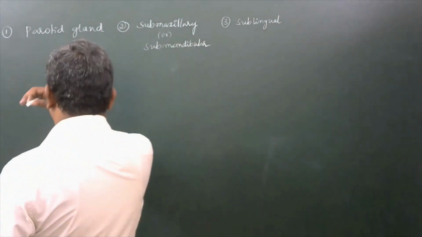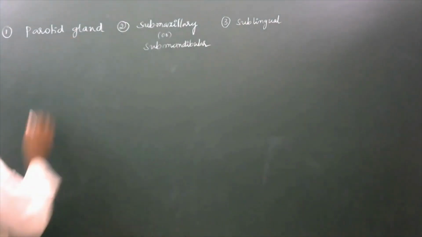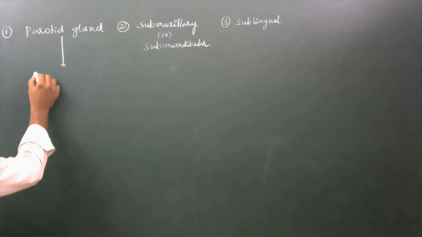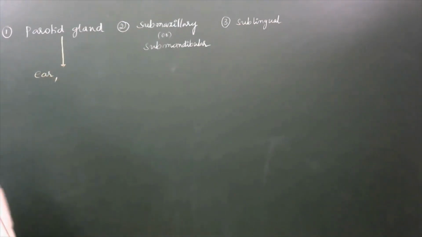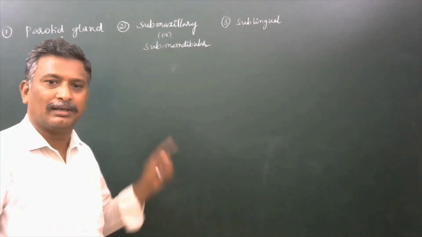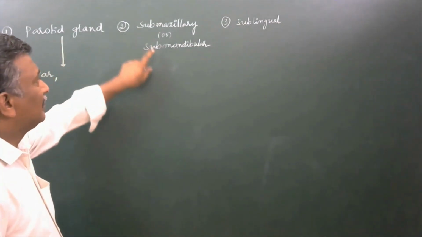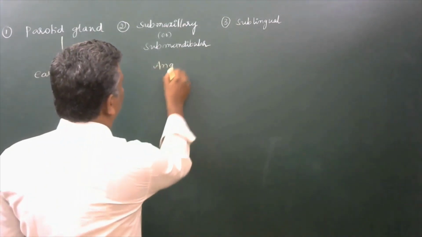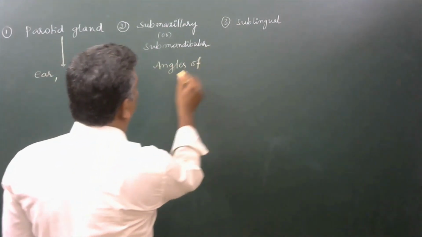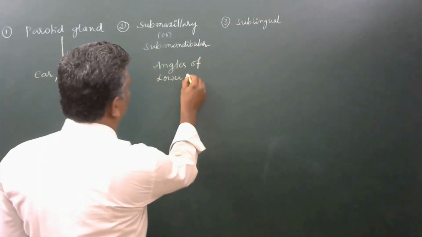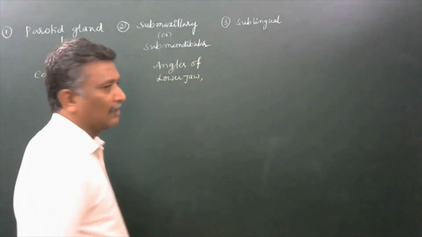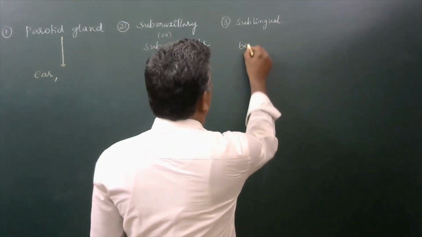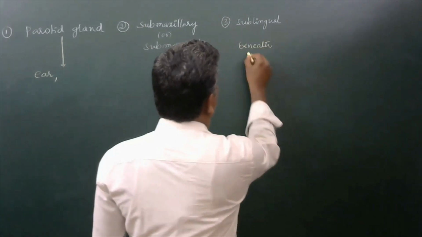Parotid gland, which is located in the ear, very near to the ear, parotid gland is there. Submaxillary or submandibular, that is at the angles of the lower jaw. Sublingual, they are located just beneath the tongue.